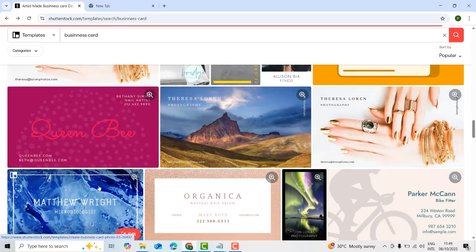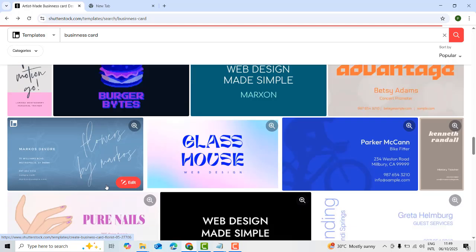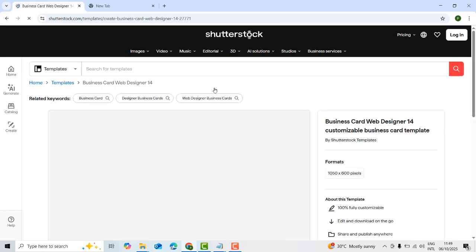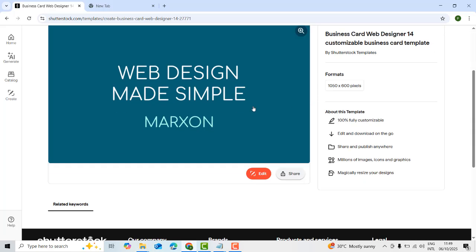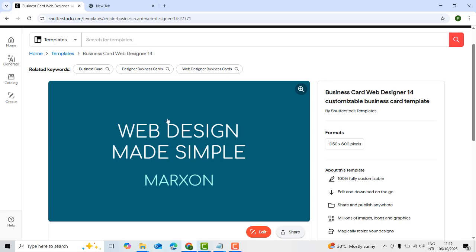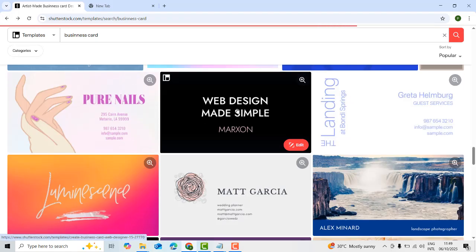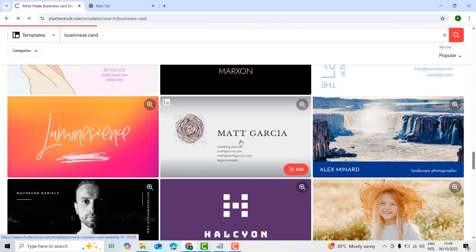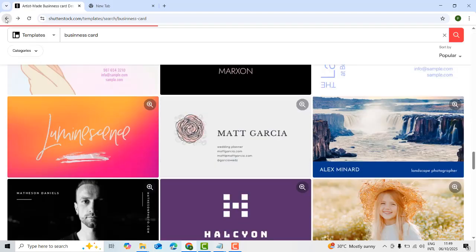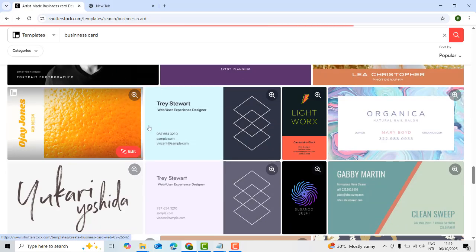When people download what you uploaded, you will be able to make money online. This is just a text, and people are buying this text too. This text web design is simple. You just put a text on the background, that's it. People will be able to edit this text if they download it. These templates are very attractive, so you can see it. People will definitely download them, and you will be able to make money online.